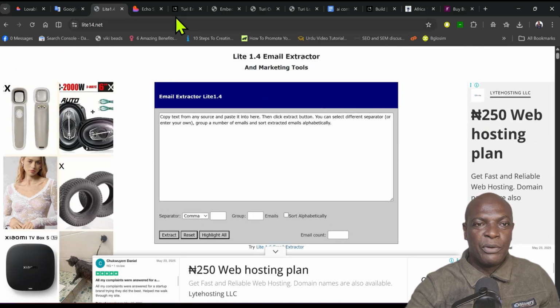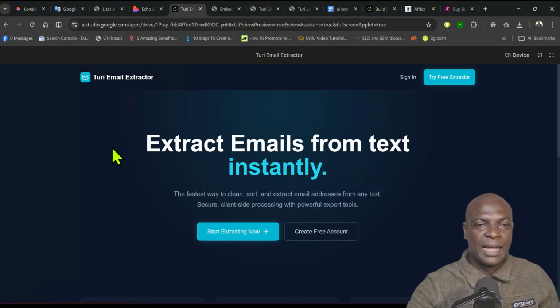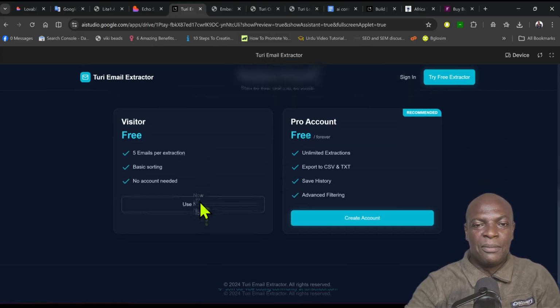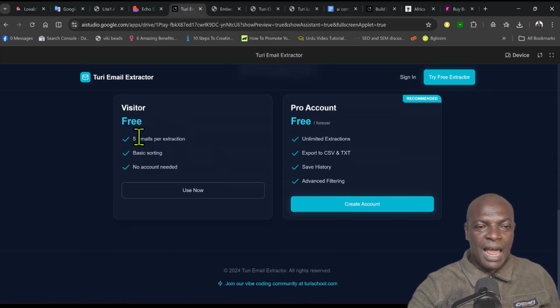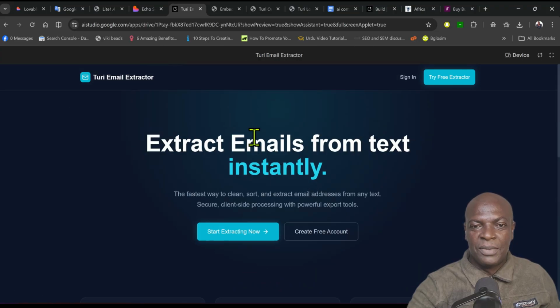So how do we create this software? Look at this one that I created. It has a free account, and you can make people pay. For instance, if you look at the free account, it's only 5, but with the paid one you can extract unlimited emails.